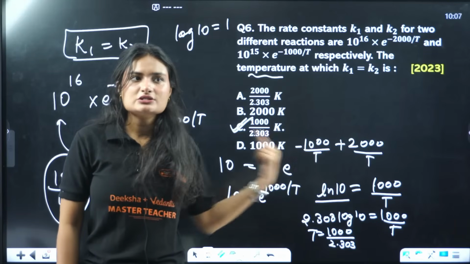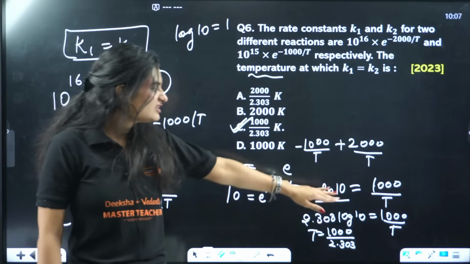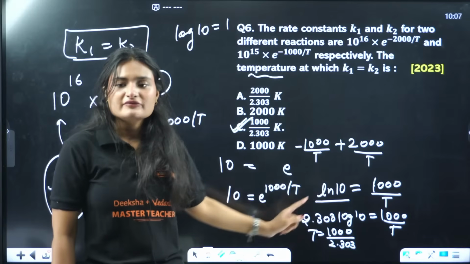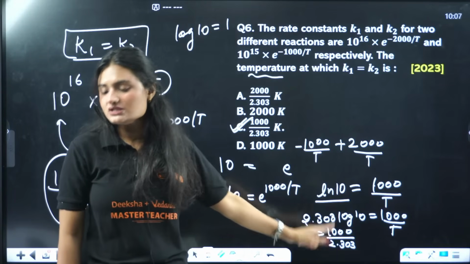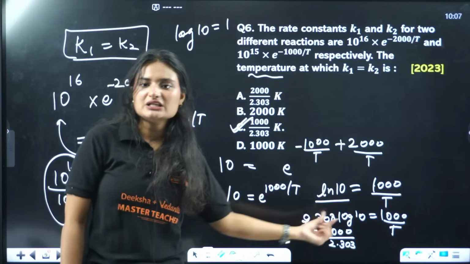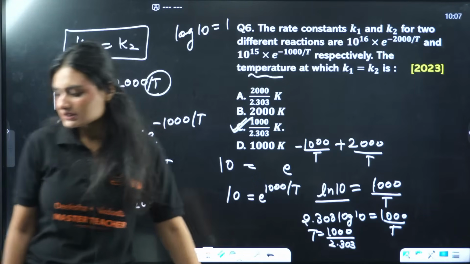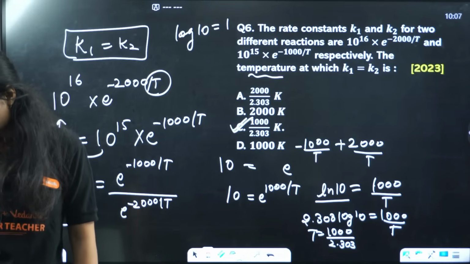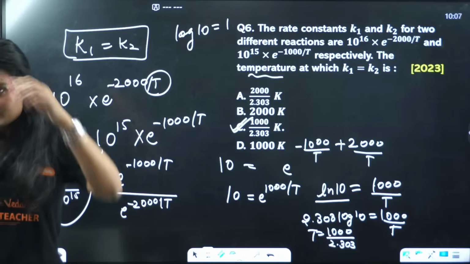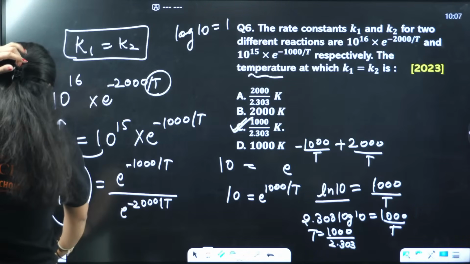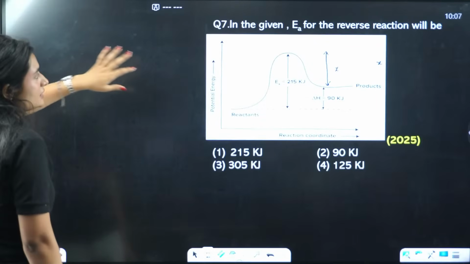ln of 10 is equal to 2.3 something, okay? But we know that to convert natural logarithm into log to the base 10, we multiply by 2.303. So that's how we did it. 2.303 log of 10, and that means your temperature is 1000 upon 2.303. Yes, the answer is C. Correct. I hope you solved it along with me.